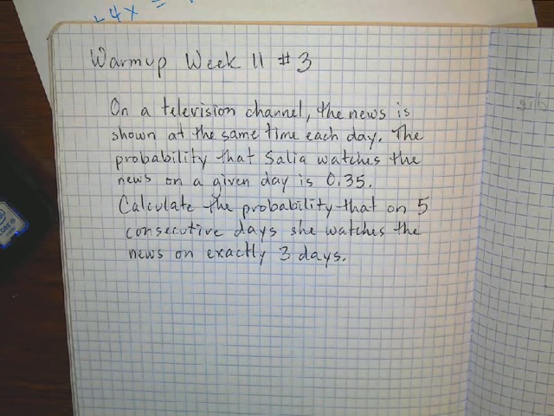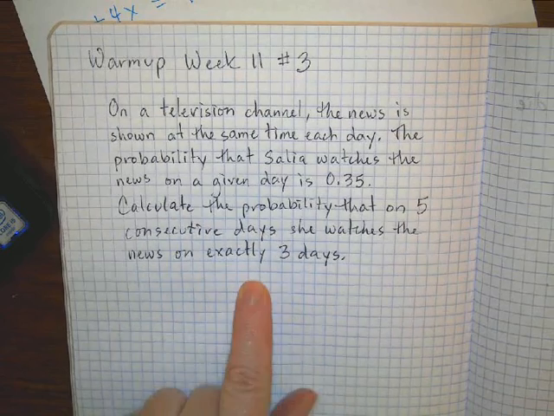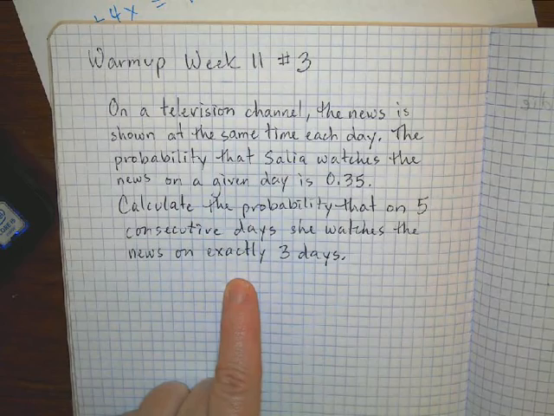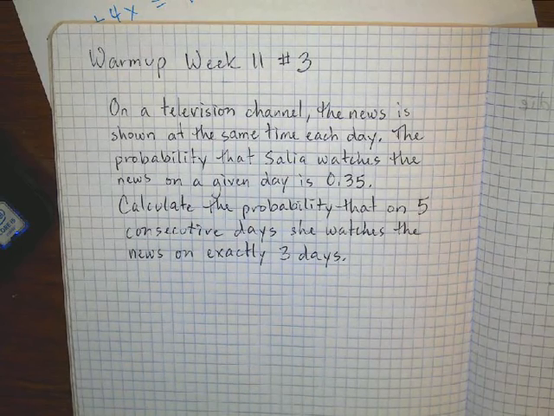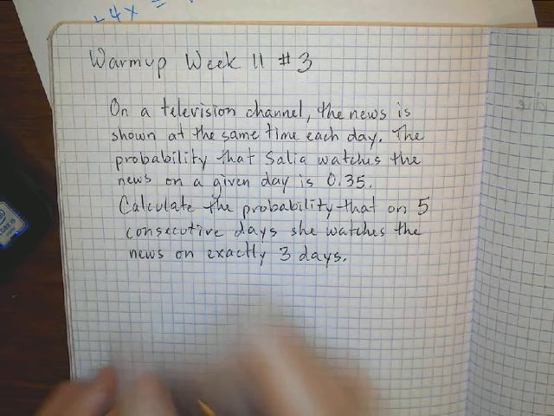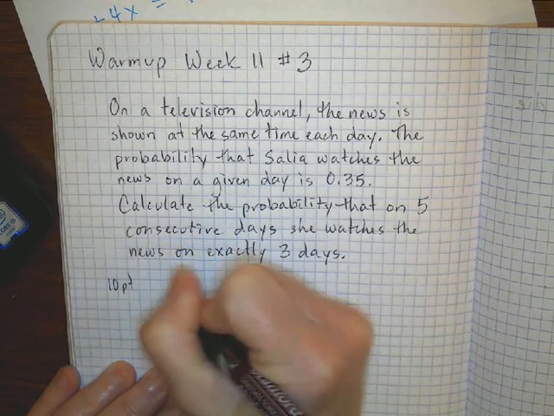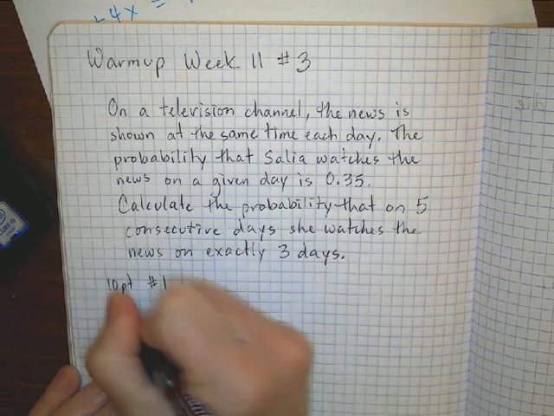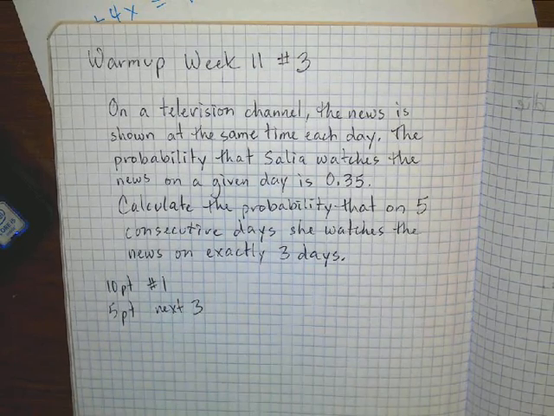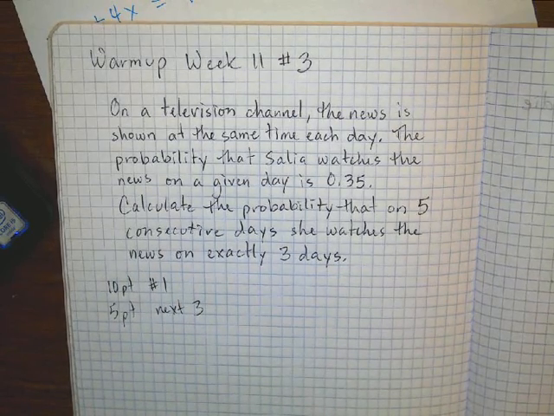Okay, so this is like what you were doing yesterday, right? Because you didn't do anything today because I was busy trying to get my power restored all day long. So first person who gets me the correct answer to this, 10 points extra credit. And let's say the next 3 people who give it to me correctly will get 5 points extra credit. Okay, so 10 points for the first person and 5 points for the next 3 correct answers. I'm hoping you can all get this one after having done that math space assignment.